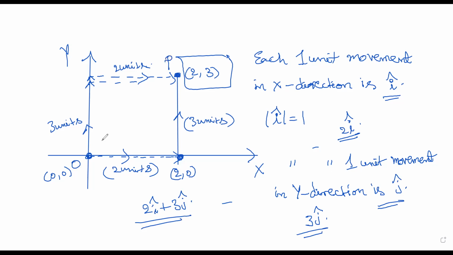Let us make it point P. And if I join O to P, finally what I did is, from here to here I moved, and from here to here. Finally, from O to P I have moved. So this movement is given by the vector 2 I cap plus 3 j cap. That is the idea of vectors. And now this 2, 3 point has a special name called position vector.